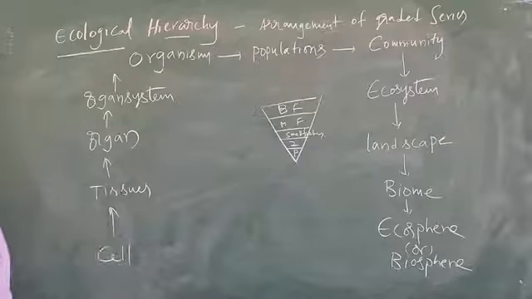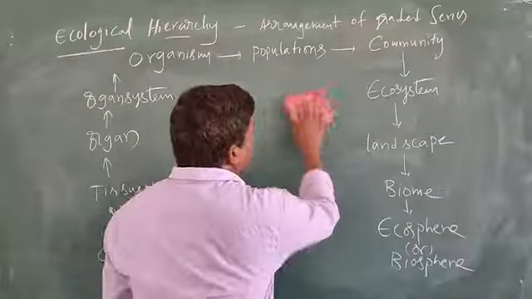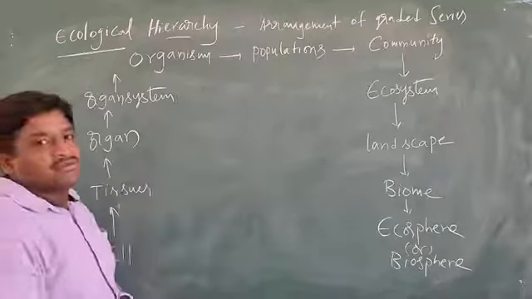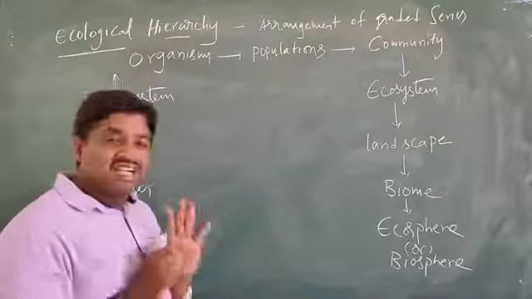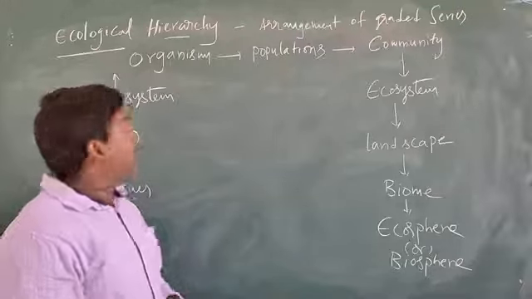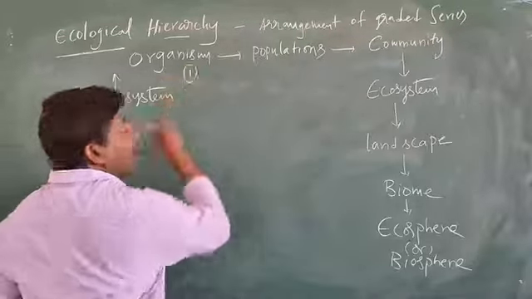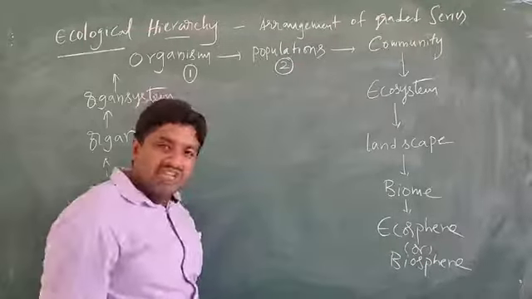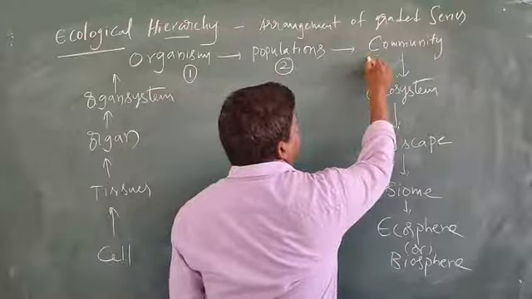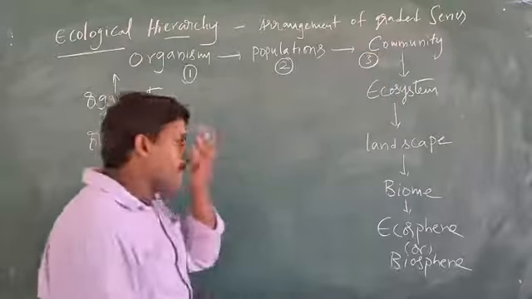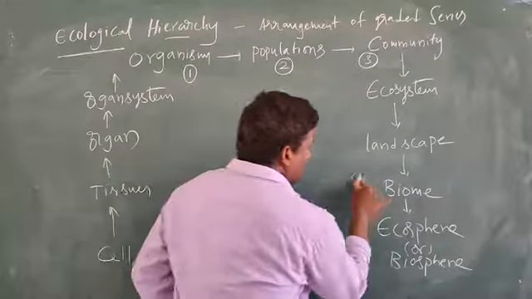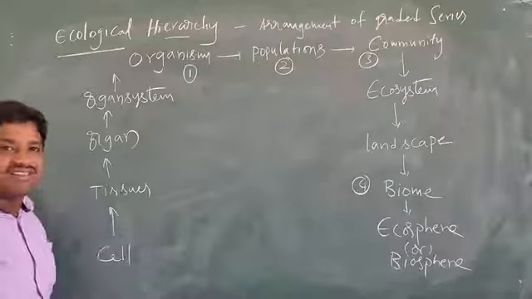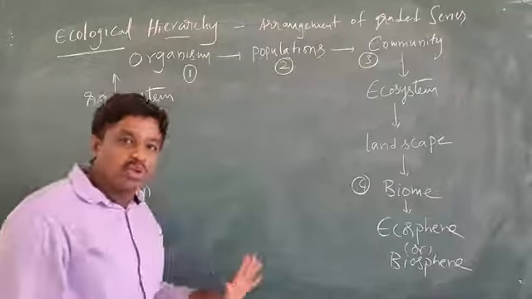From your syllabus point of view, ecology is organized into 4 integrative levels only.